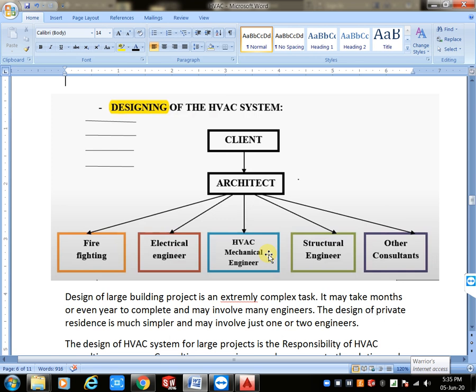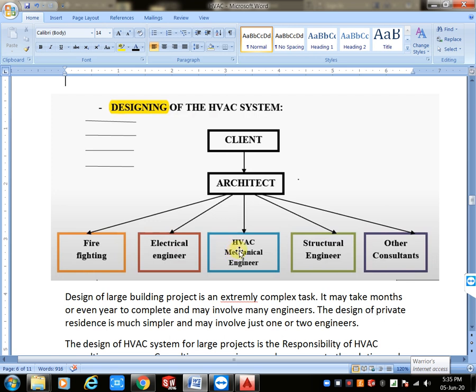After designing these three, you will change your structural design. By default we have the structure and the architecture layout, right? But you have placed electrical equipment and appliances, and we also have HVAC equipment and appliances, for example AHU machines or FCU machines. Different types of machines change the load on the floor.